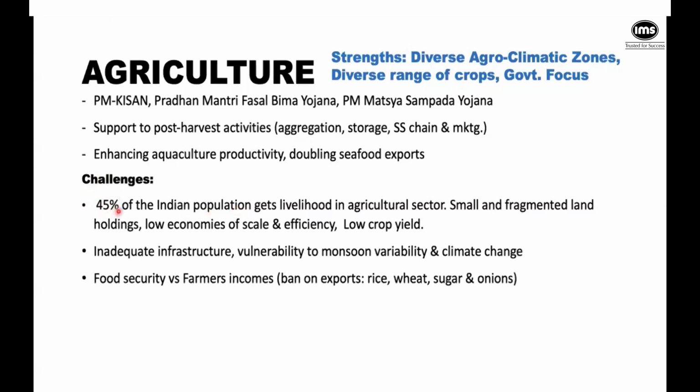We also saw our blue-collar workers going back home because they knew that they would have food. They do have fields. But at the end of the day, most of the agri activity in India is small. It is fragmented. We don't have large farms. Therefore, economies of scale becomes a big problem, and the efficiency has been low. Crop yield also has been low. We do have inadequate infrastructure. We don't have the implements. It's not modernized. A lot of our farmers cannot afford basic machinery, or they don't know how to operate it. And if they manage to buy it, they don't have the funds to maintain it.